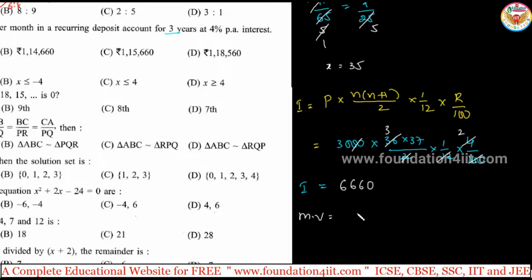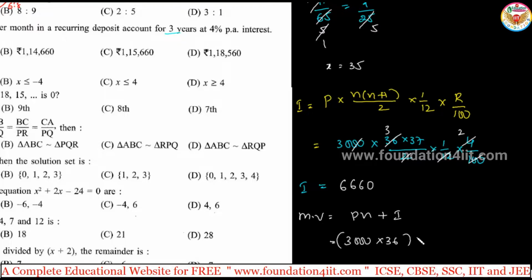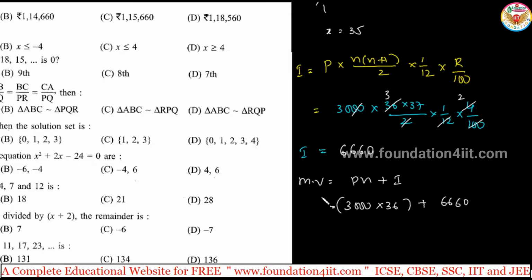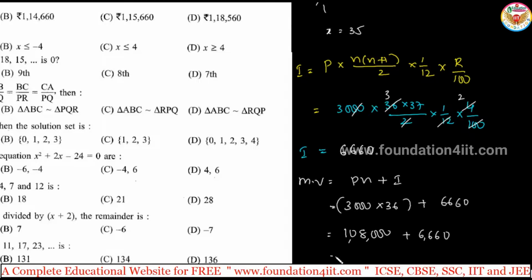Then maturity value is equal to P into N plus interest. P is 3000 into N, the number of months: 3000 into 36 plus 6,660. You can multiply and add, and we'll get the maturity value. This is 108 with 3 zeros, so 1,08,000 plus 6,660. So the total we get is 1,14,660. Yes, that is option B. Here you can see option B.